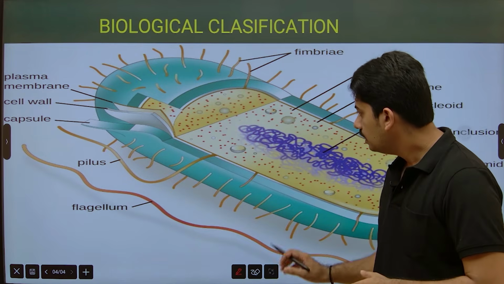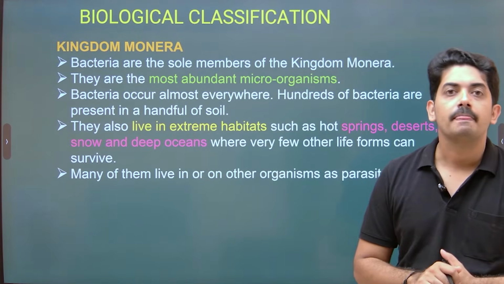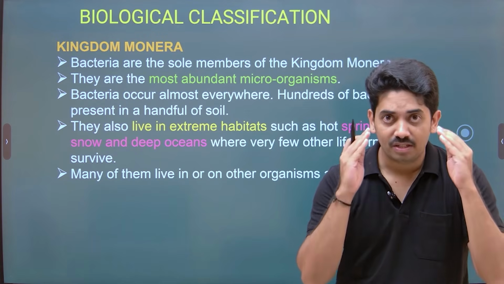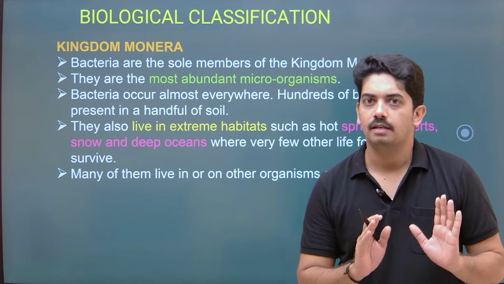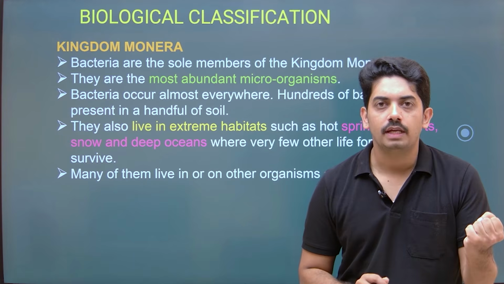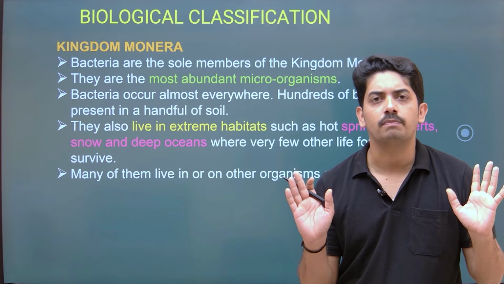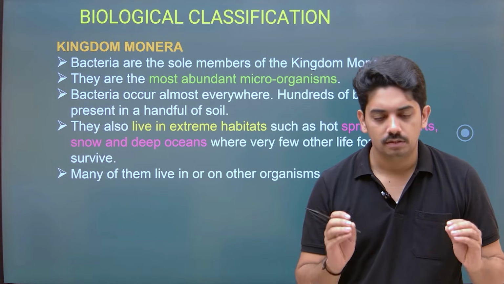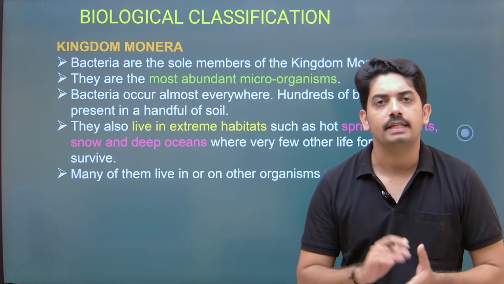Now coming to general characteristics, it's very important. Where do we commonly observe bacteria? Just now I said we cannot see them with the naked eye, but we have to observe those materials under a microscope. Now, if you take a handful of soil, you get to know different types of thousands of bacteria. You take any sample of food, there is bacteria. Any part of the surface of the body, there is bacteria.